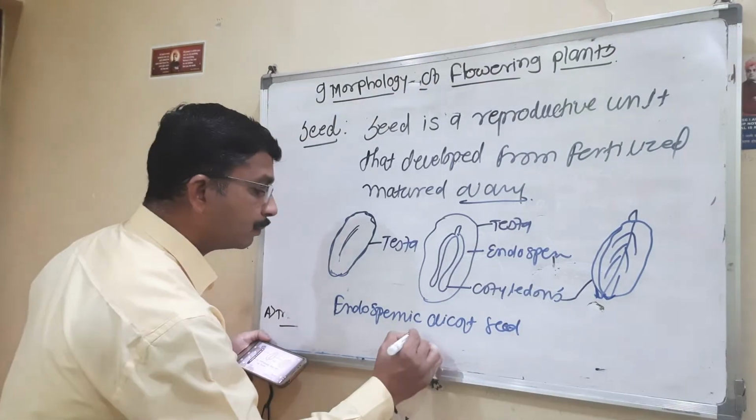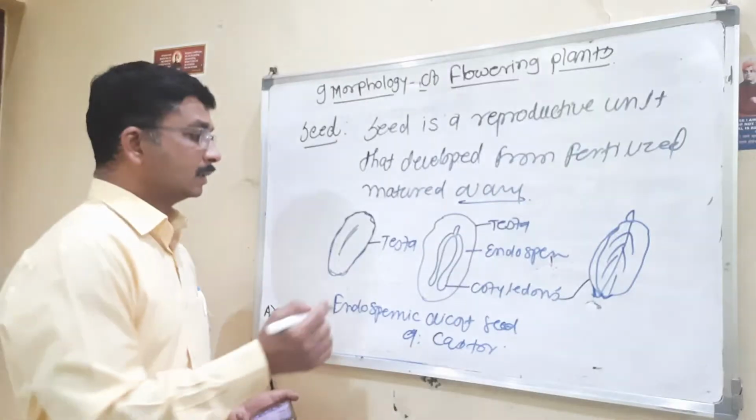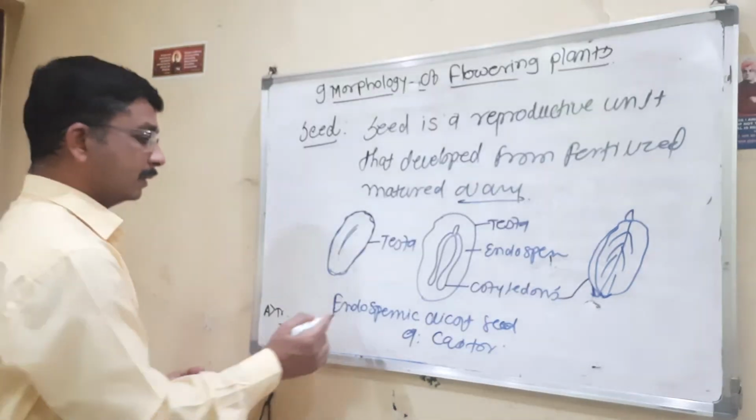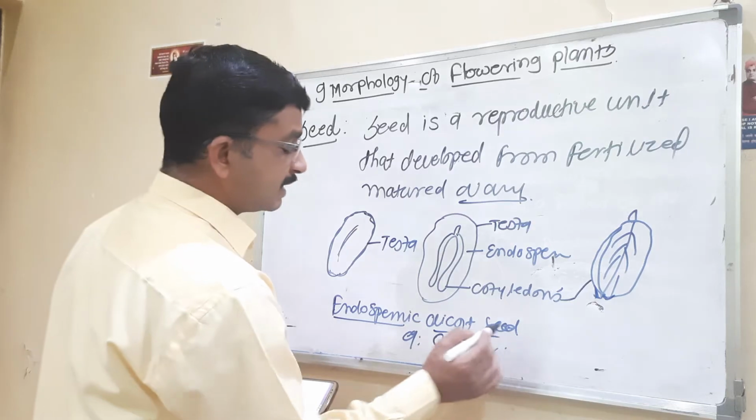Endospermic dicot seed, that example is castor. This is an example of an endospermic dicotyledonous seed.